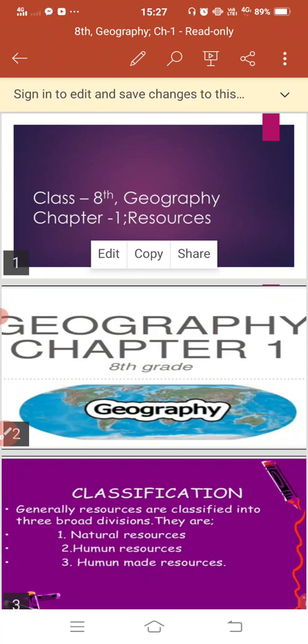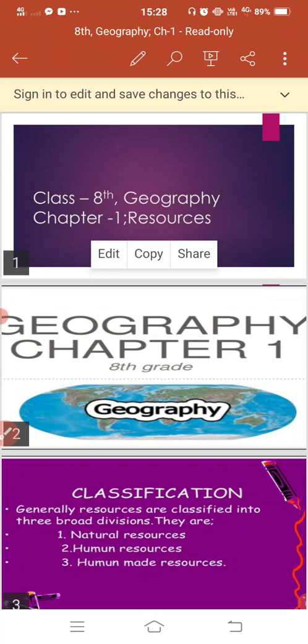So we'll learn in this chapter how many types of resources there are and how we can conserve them. While explaining the chapter, we'll get a few questions and answers. I will request you to do the questions and answers on your own, and afterwards I will check them. First we'll discuss the chapter.